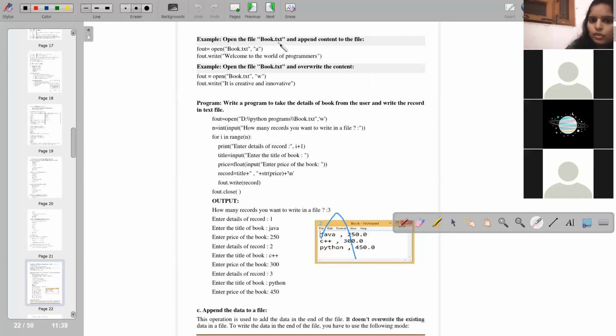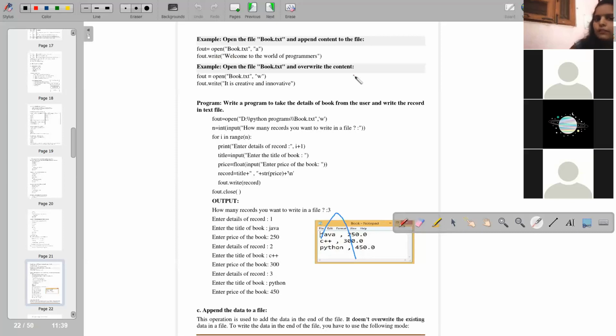Open the file book.txt and append content to the file. fout is the name of the variable. Simply open the file. Okay, fout.write. You want to write this line in your existing file: "Welcome to the world of programmers." So it will add "Welcome to the world of programmers" to book.txt.